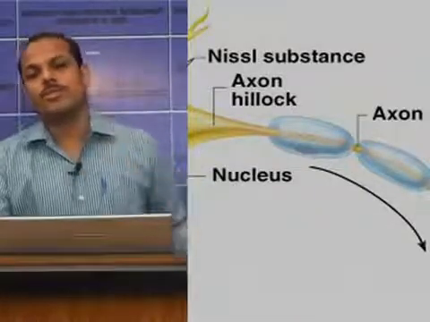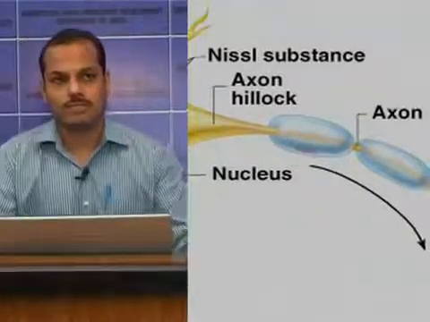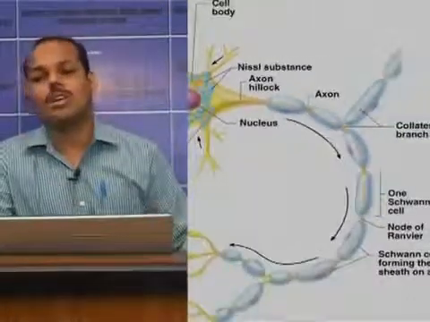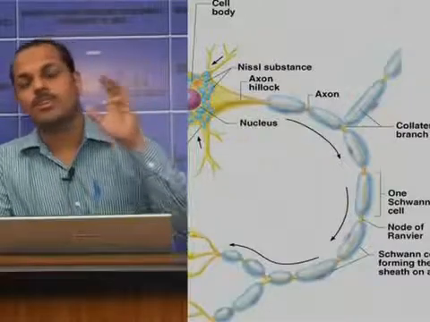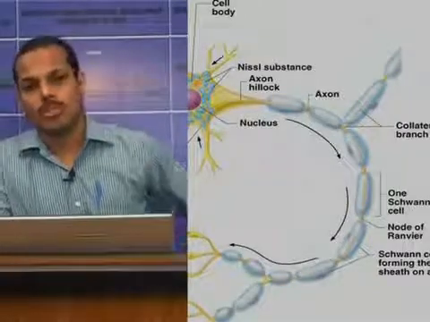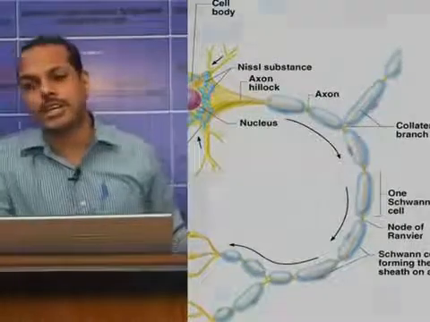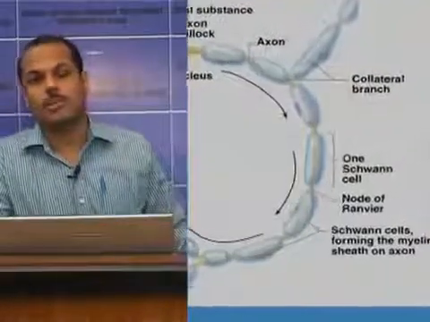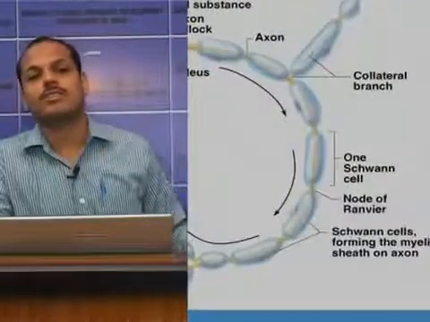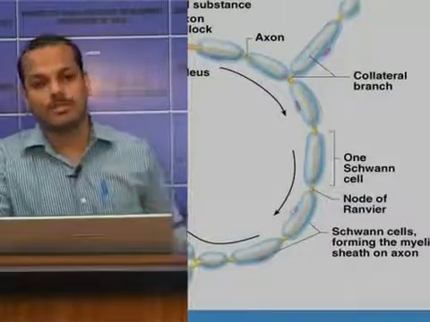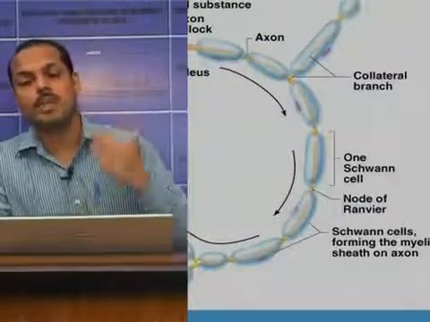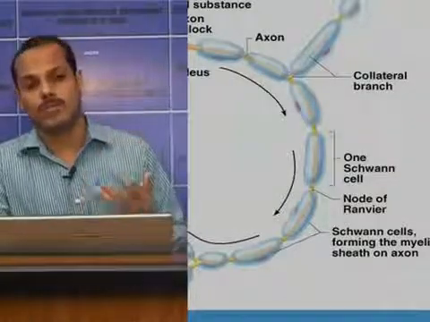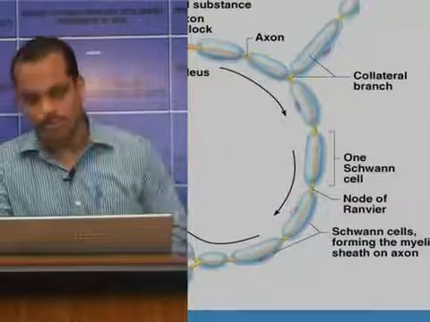Now, outside the axon there is a sheath called the myelin sheath. Outside the myelin sheath there is another sheath called the neurolemma. Under the light microscope, there are constricted areas between these myelin sheaths. These are called nodes of Ranvier. The majority of nerve fibers in our body are myelinated nerve fibers, and the myelin sheath is also present in the brain, spinal cord, preganglionic nerve fibers, etc. So these are also myelinated.